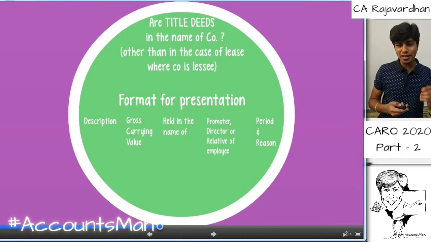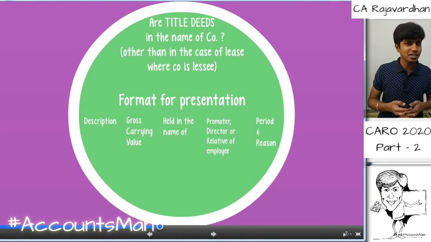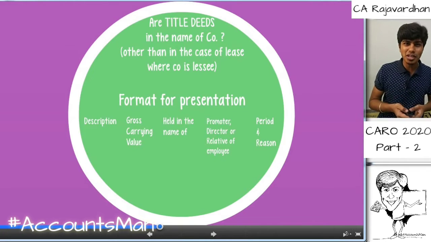And the fourth point is: is that person the promoter, director, or a relative of the employee? And lastly, what is the period for which it is held in the name of a person other than the company, and the reason why it is held? These are the items that we need to disclose regarding the title deed not being in the name of the company.